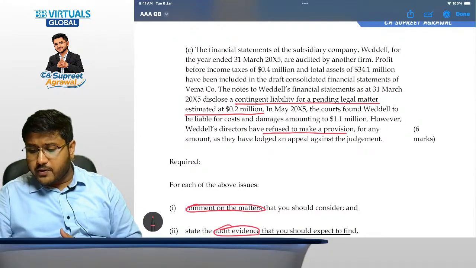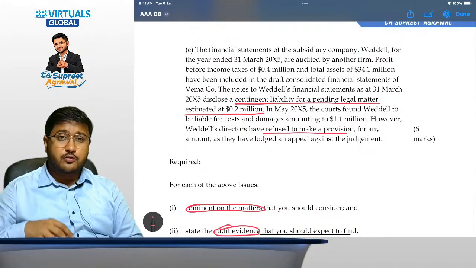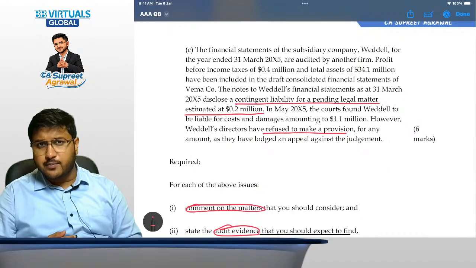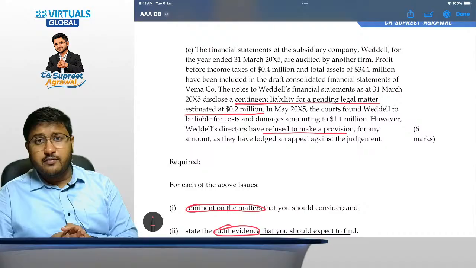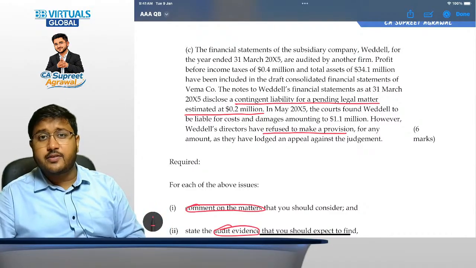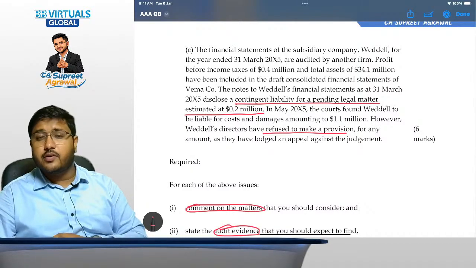Now when we talk about this particular thing, they have refused to make a provision. So what we should consider is the reason of management for not creating a provision. Then we will also discuss what the calculation of the provision is that they have done. If they have done it, then we will recalculate it also.